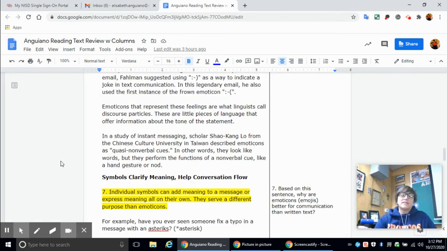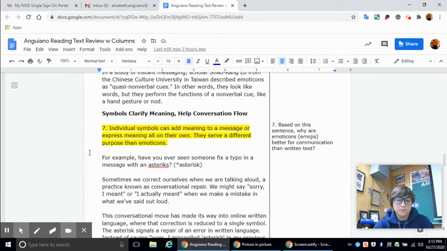Emoticons that represent these feelings are what linguists call discourse particles. These are little pieces of language that offer information about the tone of the statement. In a study of instant messaging, scholar Xiaoping Luo from the Chinese Culture University in Taiwan described emoticons as quasi-nonverbal cues. In other words, they look like words, but they perform the functions of a nonverbal cue, like a hand gesture or nod.